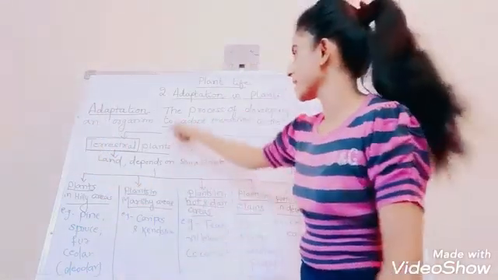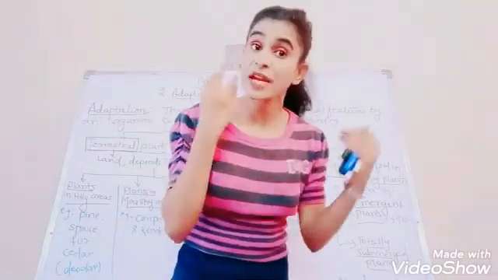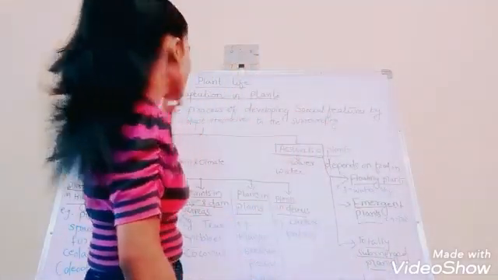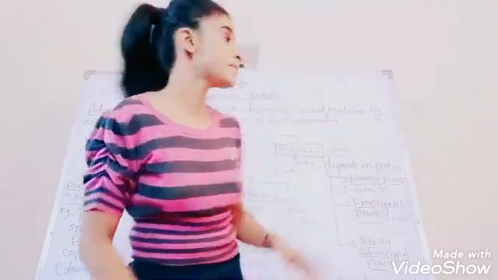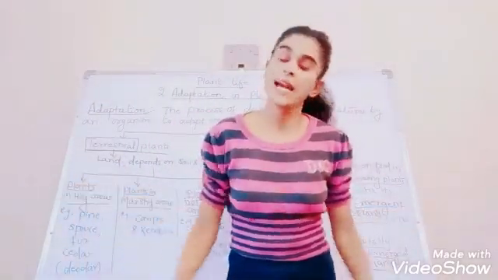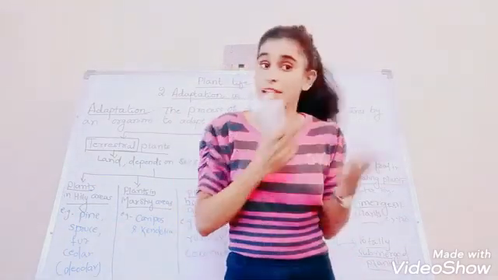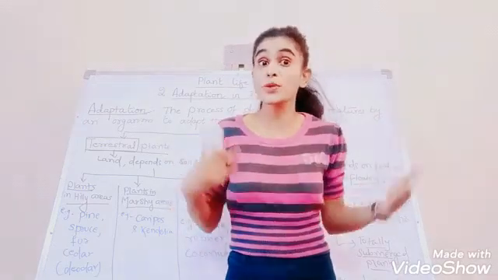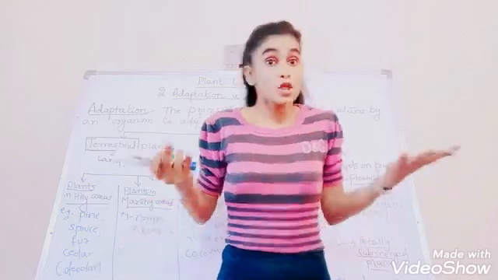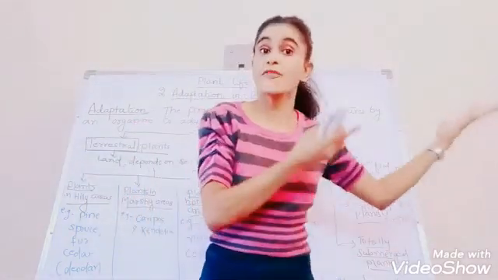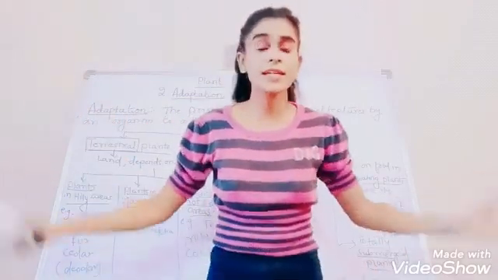Again, I am repeating it. It's a process of developing special features or characters by the living organisms to adjust themselves to the surrounding environment, so that it will be easy for them to adjust and survive in those particular conditions.